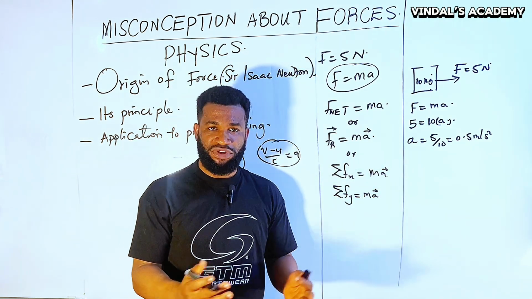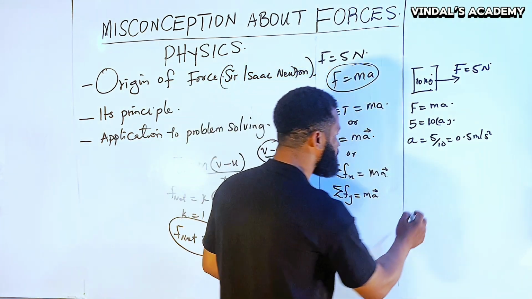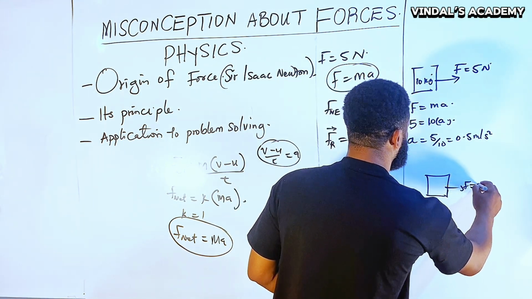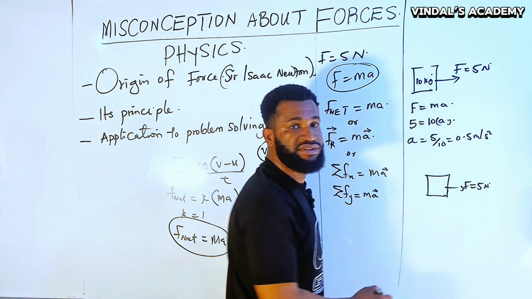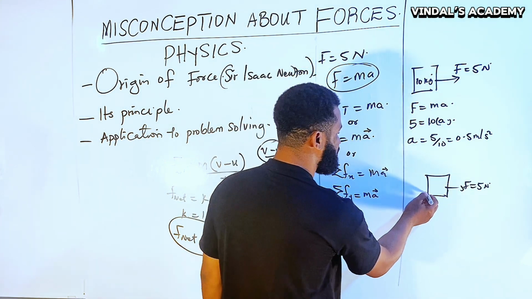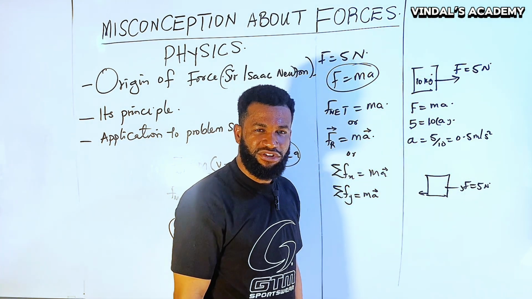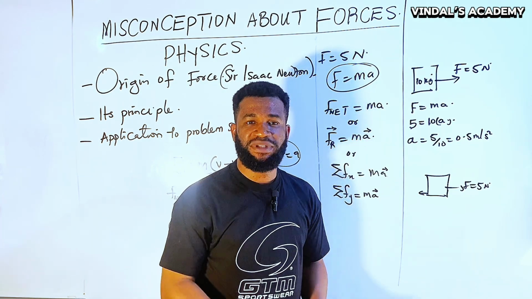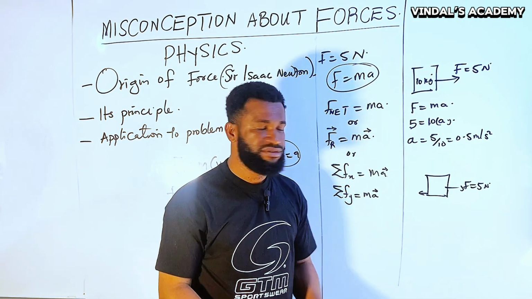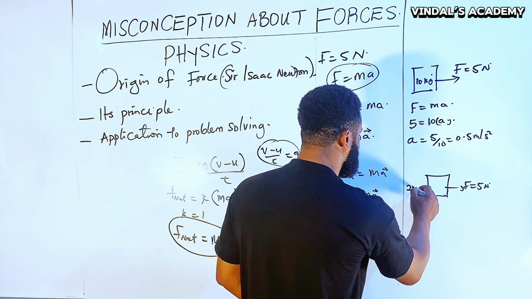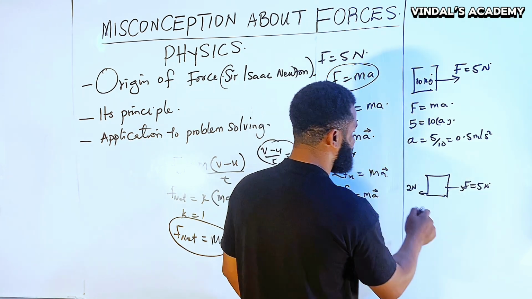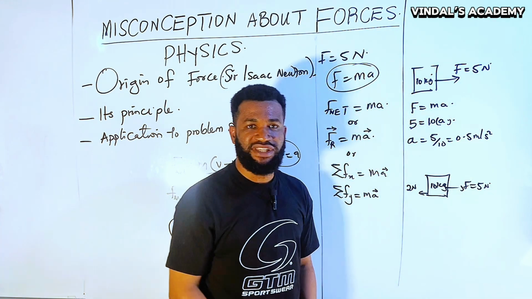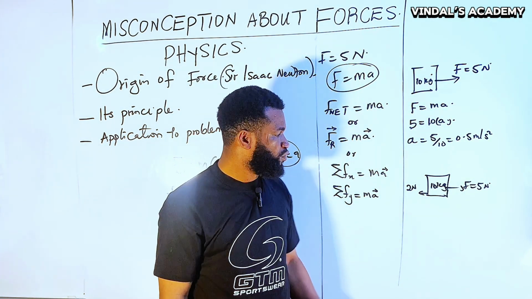What if the question comes this way? A force of 5 Newton is applied on a body, and the body experiences a frictional force, which is very normal, that whenever there is a force applied, there should be a frictional force, no matter how small. Let's say a frictional force of 2 Newton is applied on a body of 10 kg. So they say, what is the acceleration and in which direction will the body move?